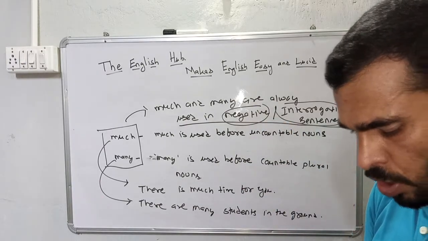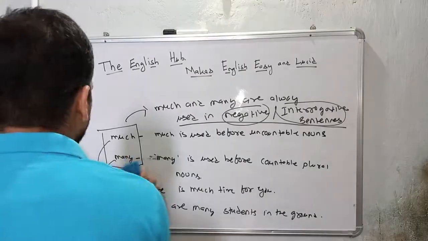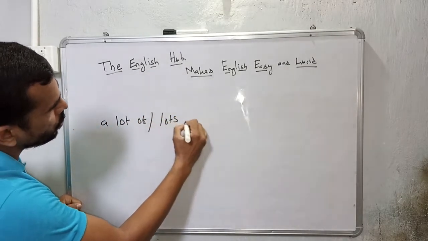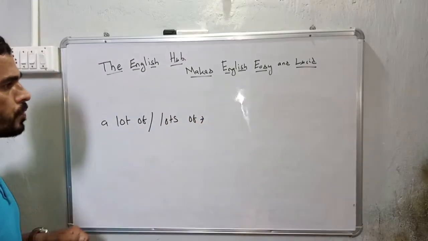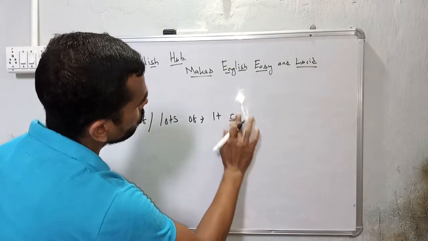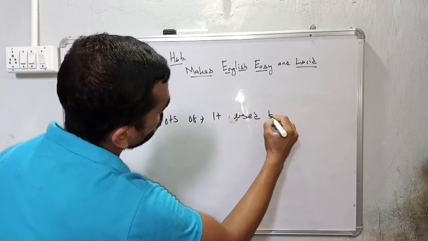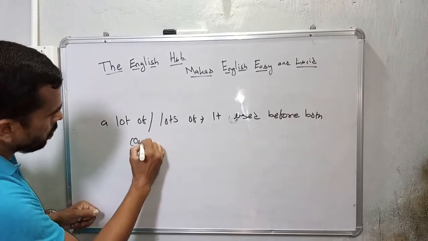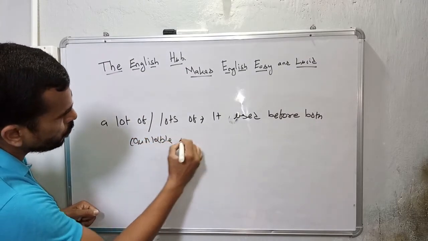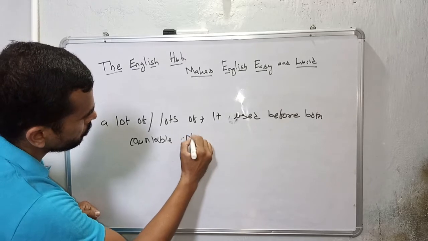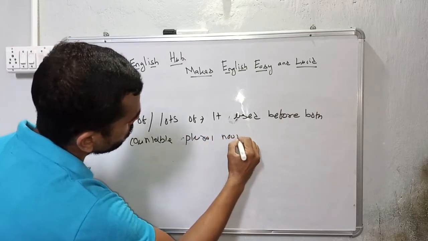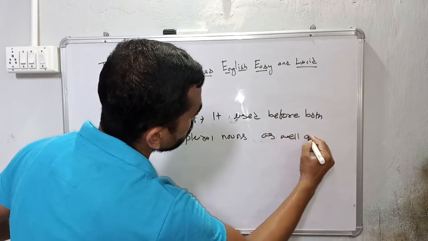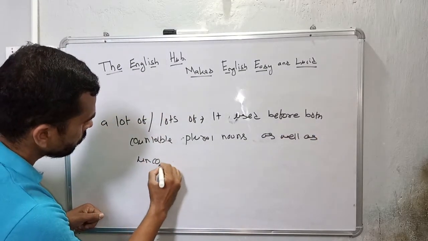Okay, then comes lots of or a lot of. A lot of or lots of is used before both countable plural nouns as well as uncountable nouns.